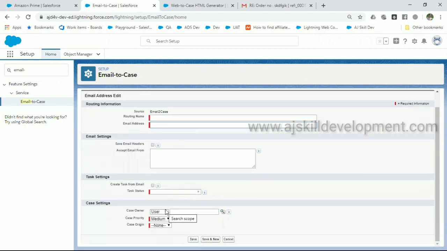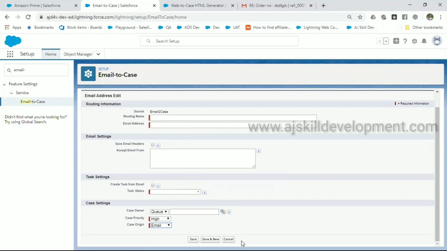Then by default, suppose you receive an email for that email box, to whom do we have to assign that, either the user or the queue. Queue, we will see now. So you can choose the user, and you can choose medium, high or low, because there are some critical email IDs like a support email ID. Whenever you receive an email to the support email ID, people will treat that as high. If you want to do that kind of configuration, you can do that here. Similarly, the origin is always going to be phone or email.